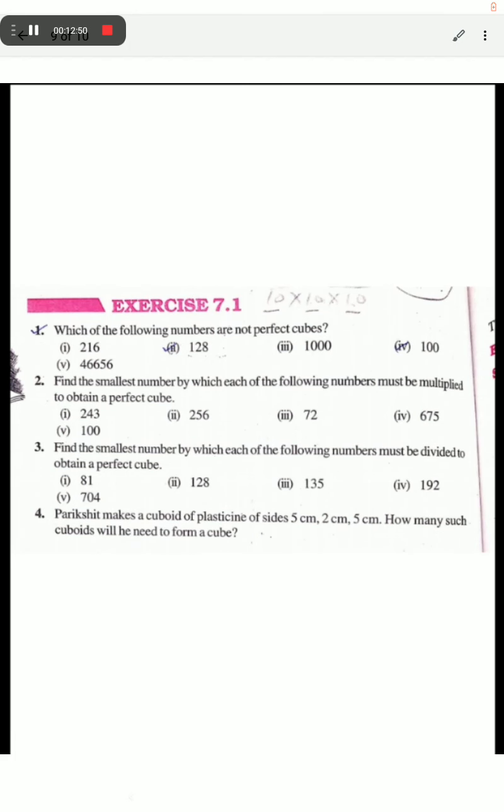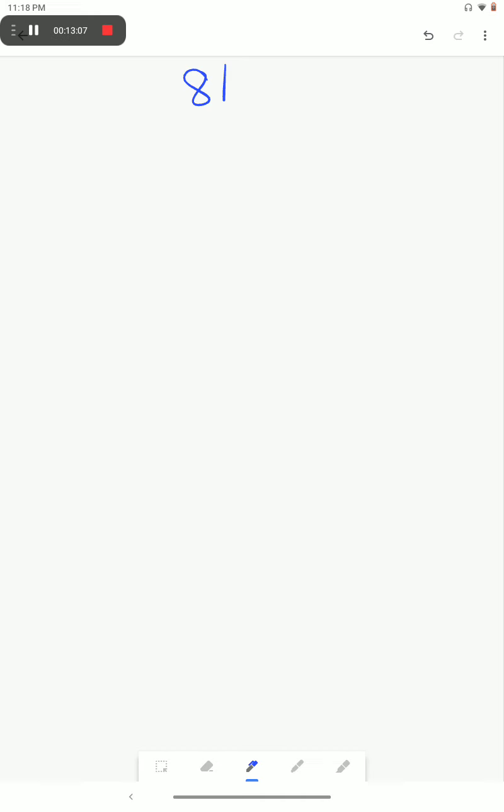Now the third question is, by what smallest number should we multiply the numbers to make it a perfect cube, and by what number should we divide to obtain a perfect cube. Okay. Let's start the first part, 81. Now find the prime factors of 81.